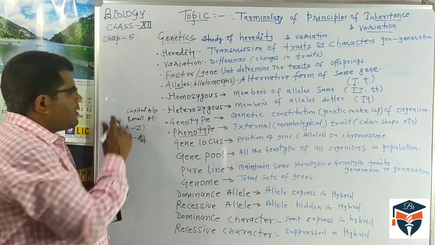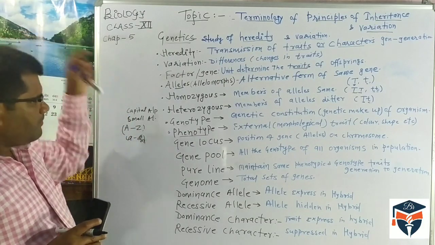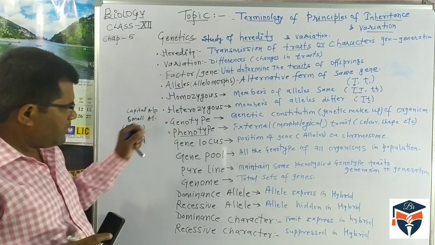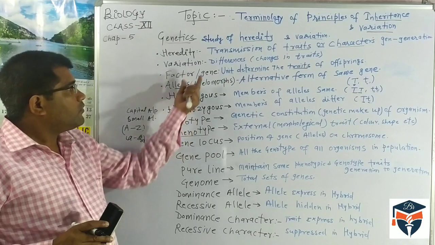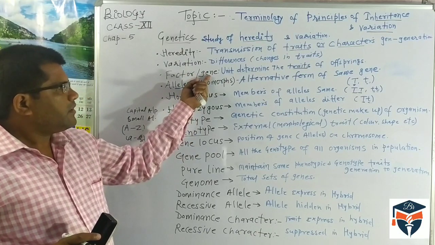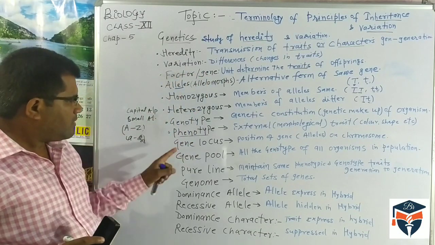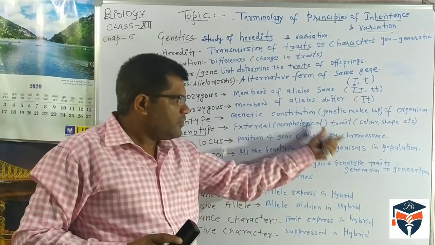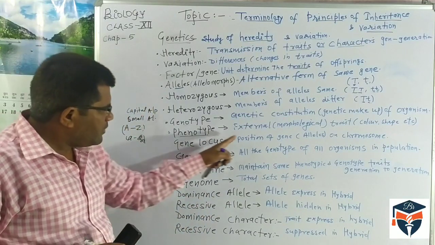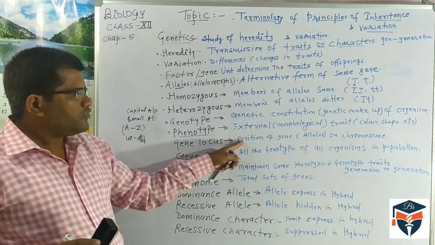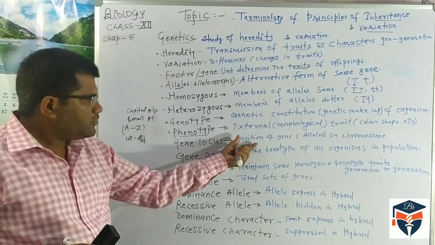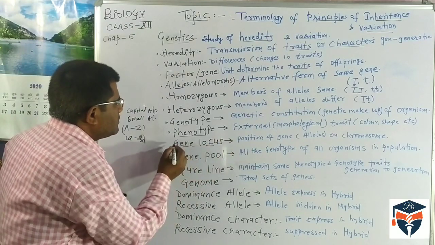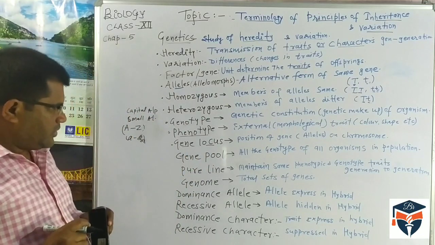So this alphabet is used to represent the genotype. Now after genotype and phenotype, the gene, as I told you, is the unit that determines the character, which is also known as a factor. A gene is present at a specific position on the chromosome, and the position of the gene is called the gene locus. Gene locus is the position of the gene.